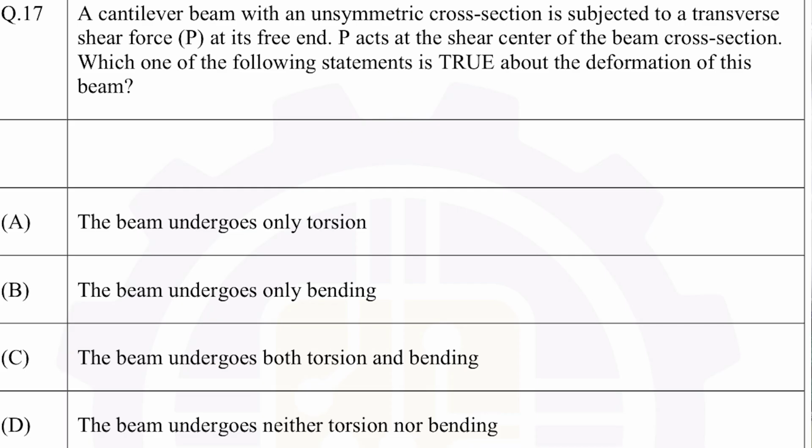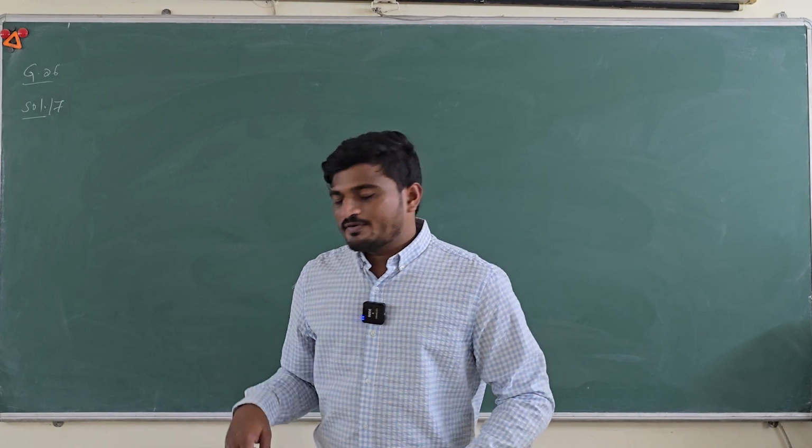So let's solve question number 17. A cantilever beam with an unsymmetric cross section is subjected to a transverse shear force P at its free end. P acts at the shear center of the beam cross section. Which one of the following statements is true about the deformation of this beam? They are giving you four options. Option A, the beam undergoes only torsion. Option B, the beam undergoes only bending. Option C, the beam undergoes both torsion and bending. And option D, the beam undergoes neither torsion nor bending.